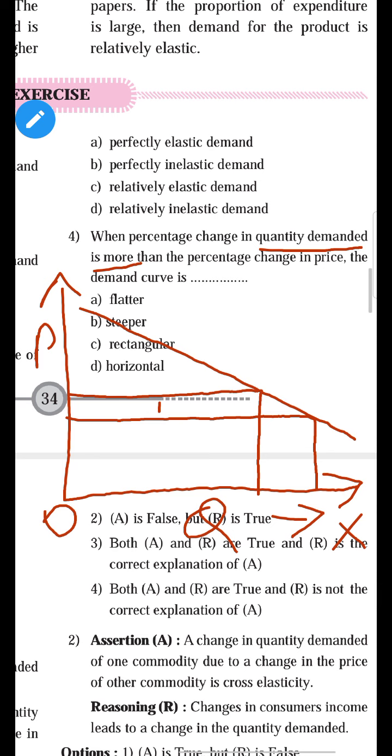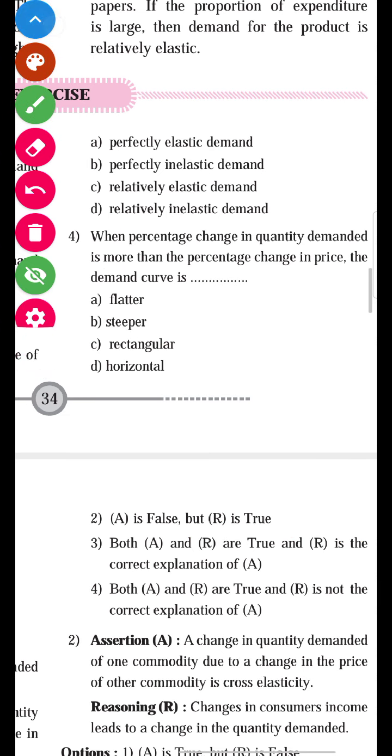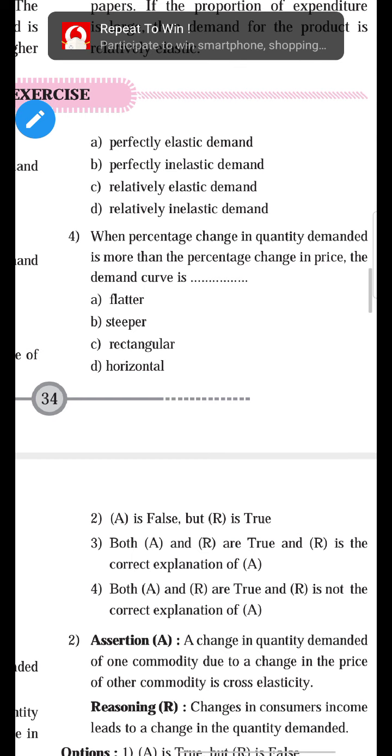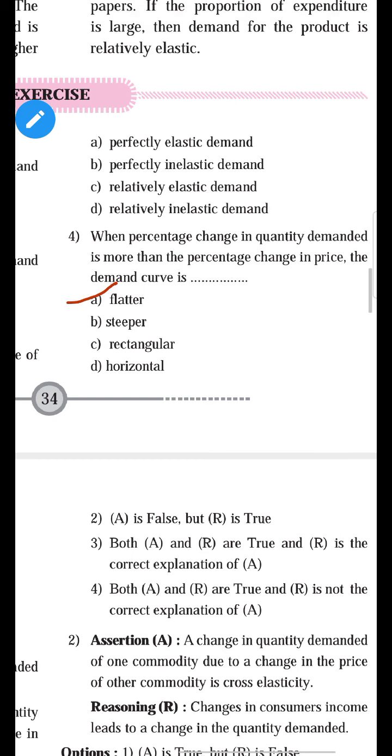Price decreases by 10% and demand increases by 20%. So the slope of demand is flatter. So which option will you choose? The slope of demand is flatter, option number A. Okay, demand curve is flatter.